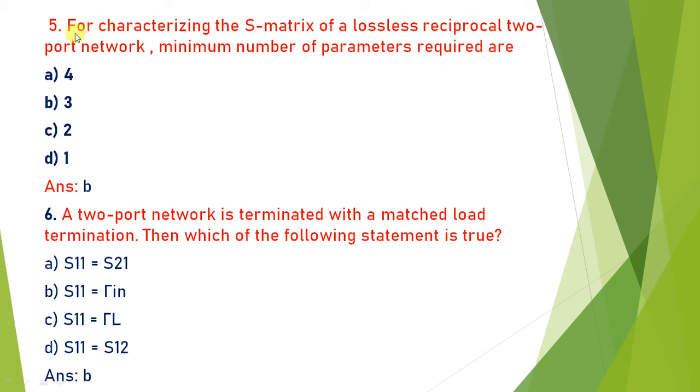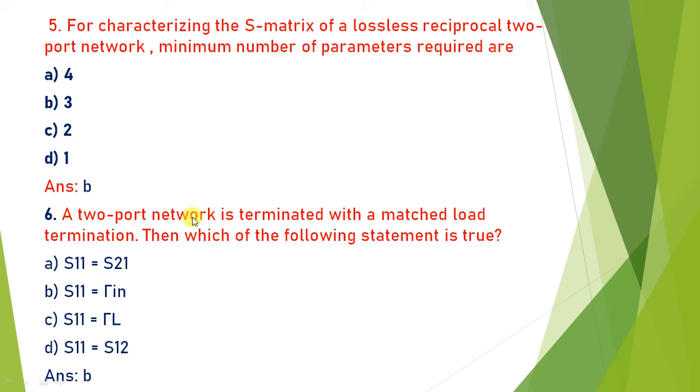For a two-port network, the number of elements is 4, so 4 minus 1 is 3. For a three-port network, we require a minimum of 7. For a two-port network, we need 3 elements. So the answer is B.